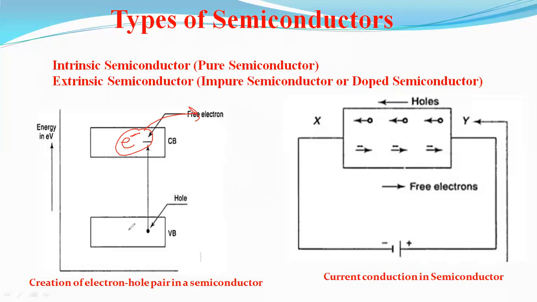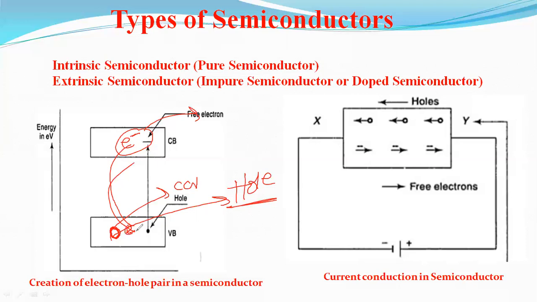If, for example, this electron jumps, some vacant space is created. Why? Because this electron jumped to the conduction band, a vacant place is created. This vacant place we call a hole. Very important concept; please, once again, I will repeat.